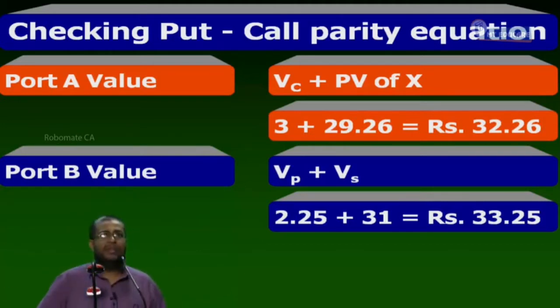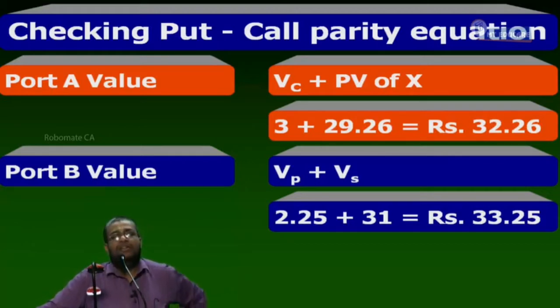Next step. The security prices. When I say the word security, how many securities are there? Three securities: call, put and share. That's why I use the plural, prices. The security prices are not satisfying the parity.